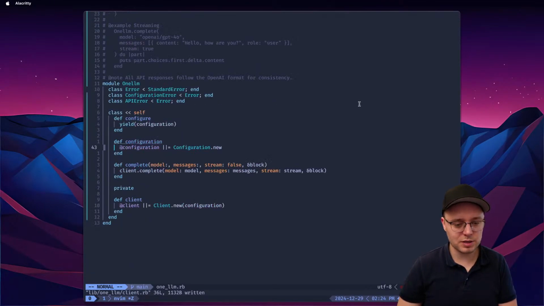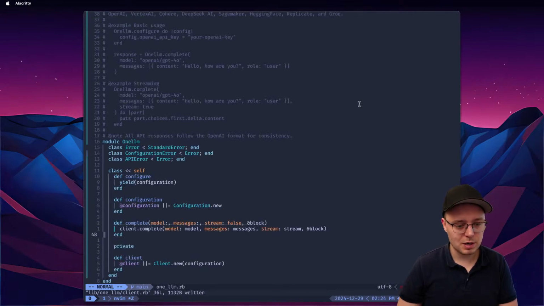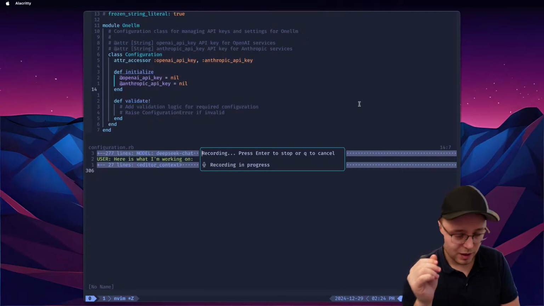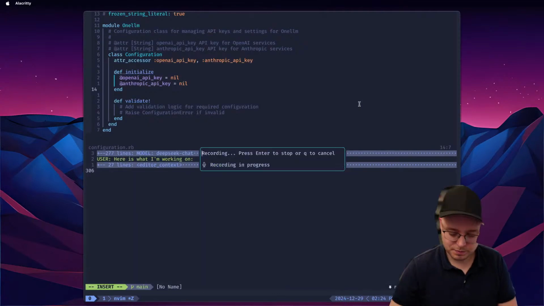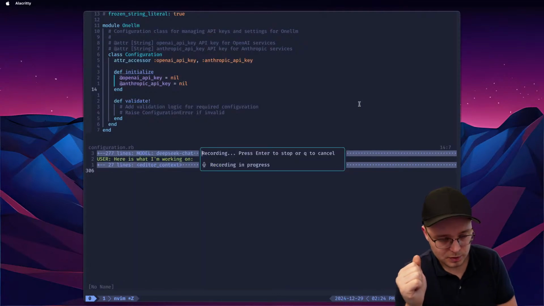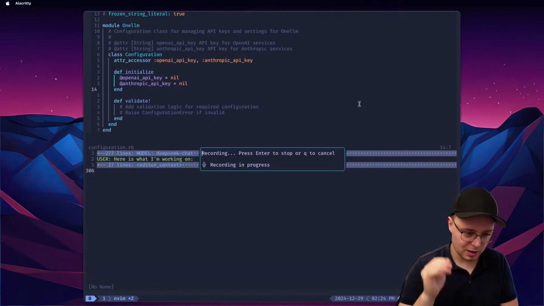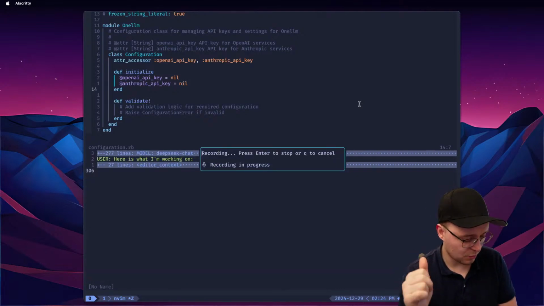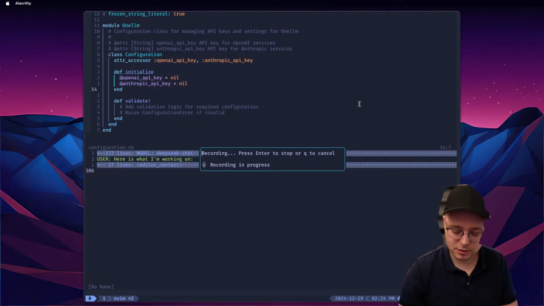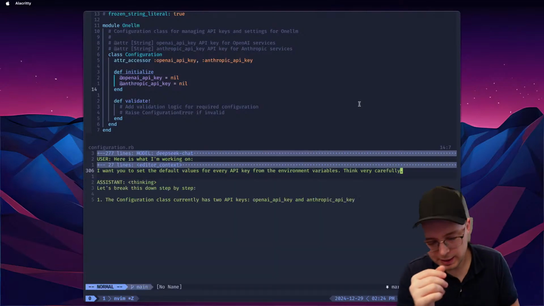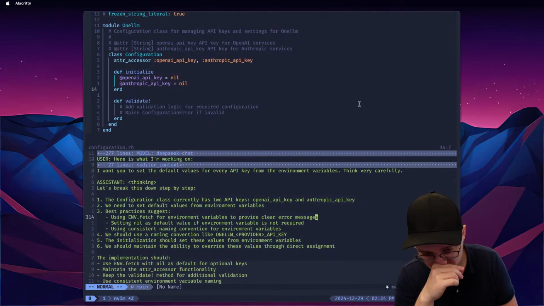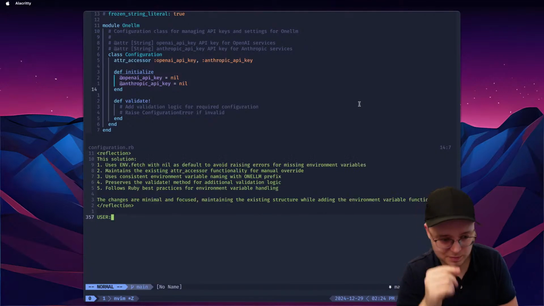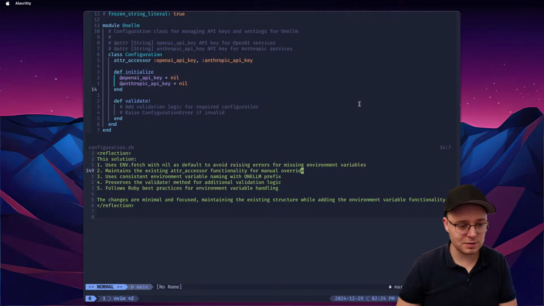Now, before we actually continue, what I would like to do here is go to the configuration and say, I want you to set the default values for every API key from the environment variables. Think very carefully. And I mean, it's a very basic request that should be able to figure it out.